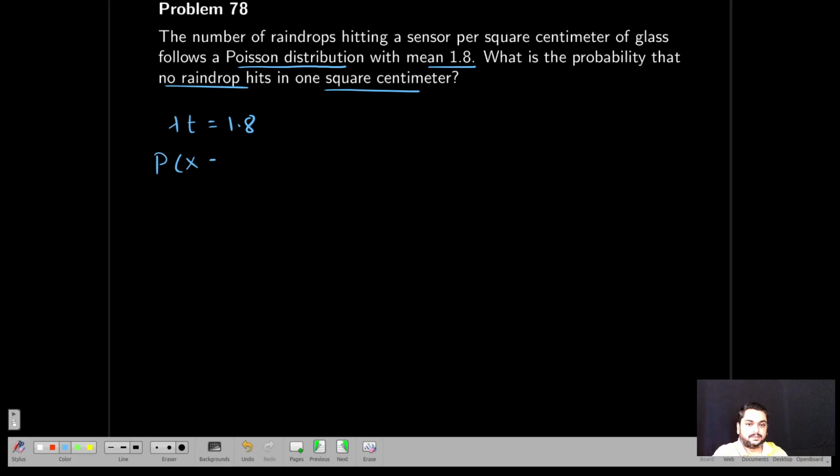It is P of x equal to 0. No raindrops hit is equal to e power minus 1.8 into 1.8 to the power 0 divided by 0 factorial. So if we calculate this, we will get it as 0.1653.